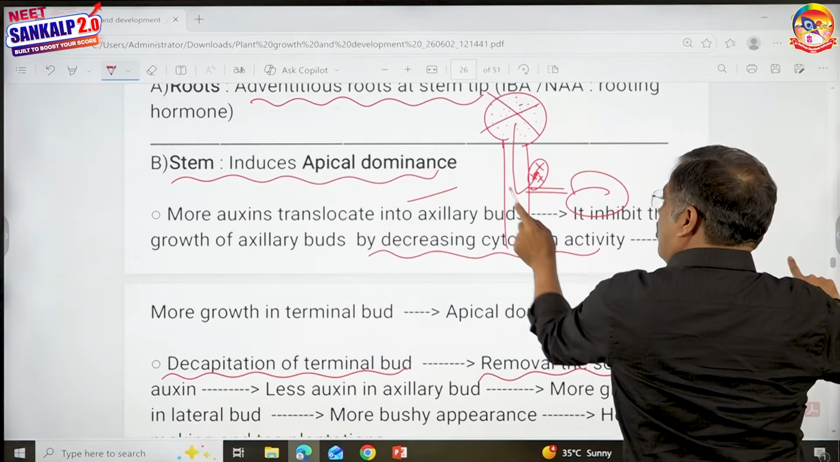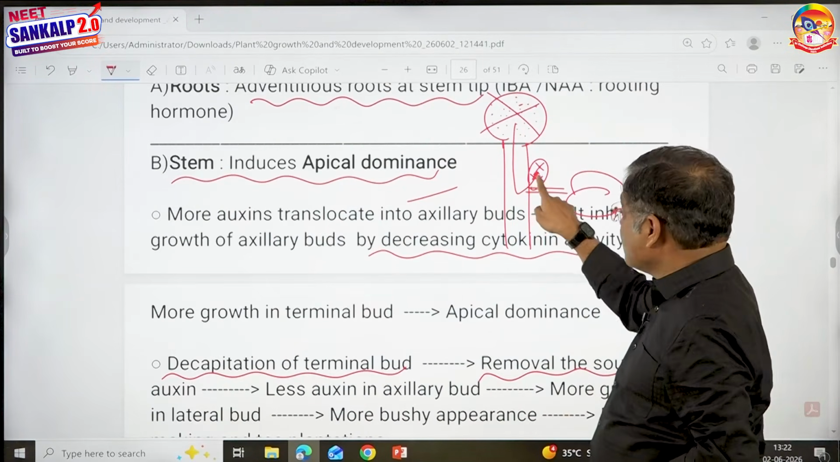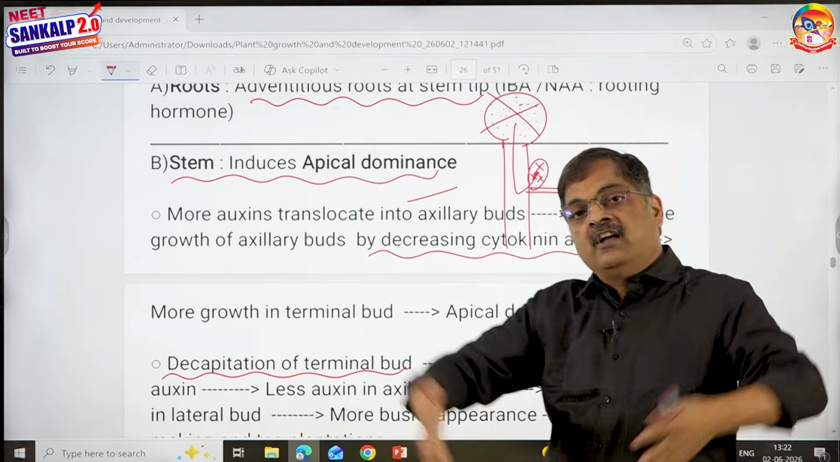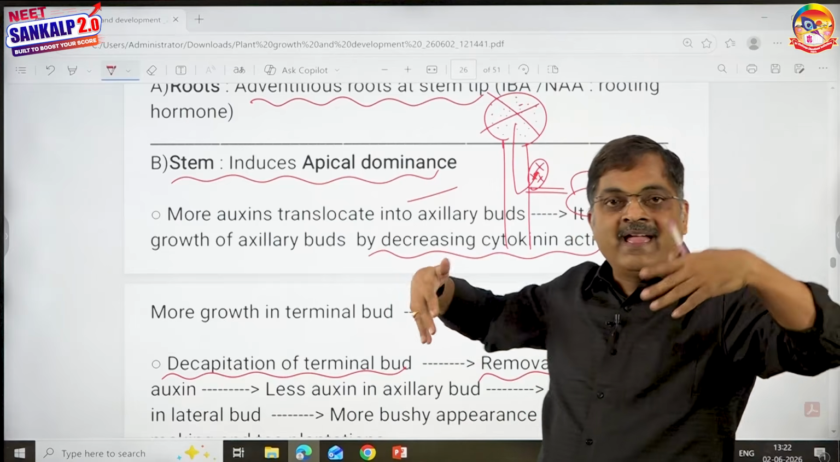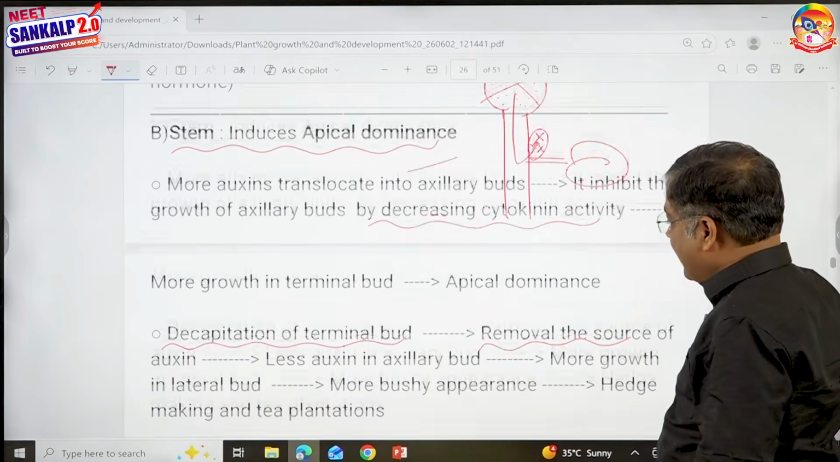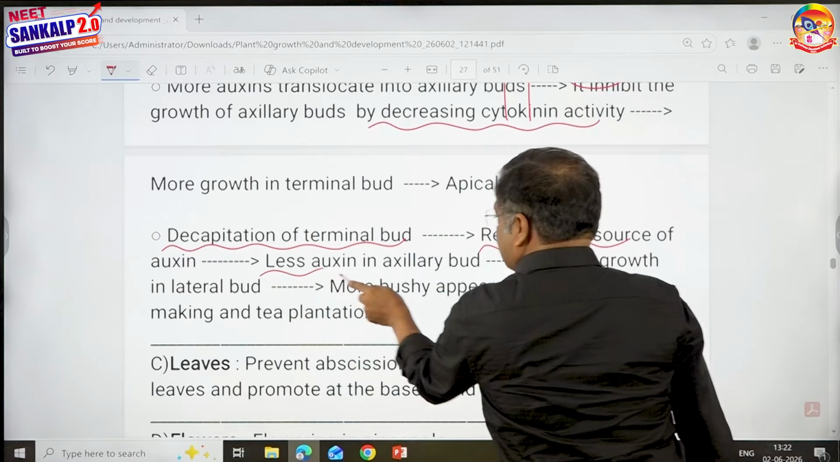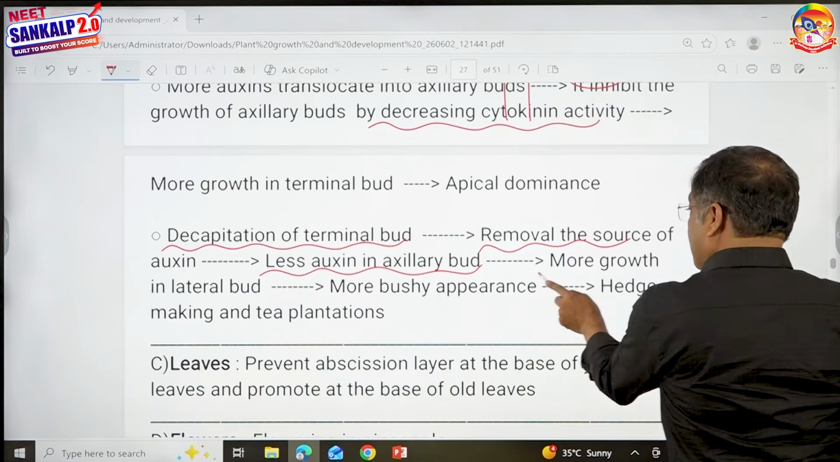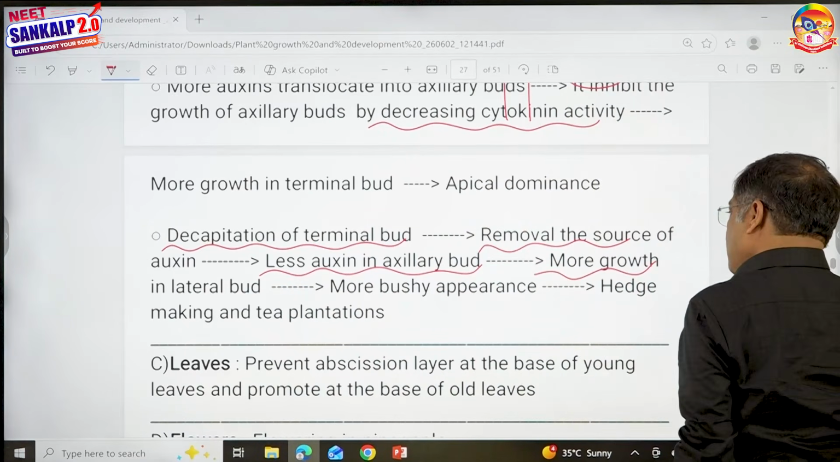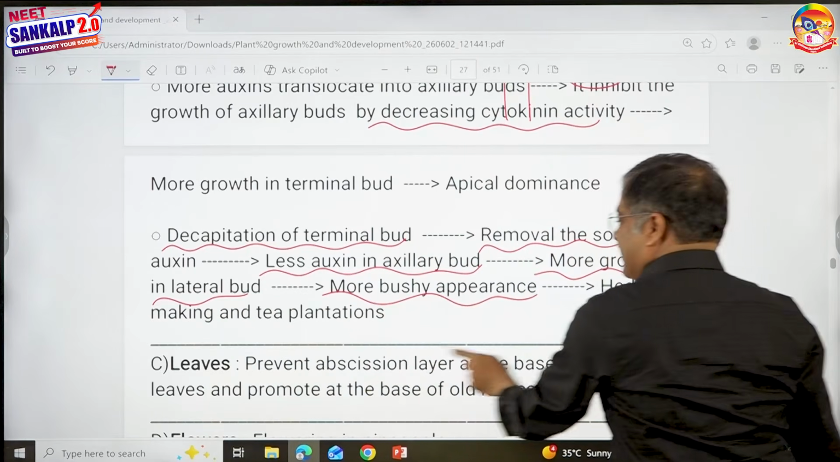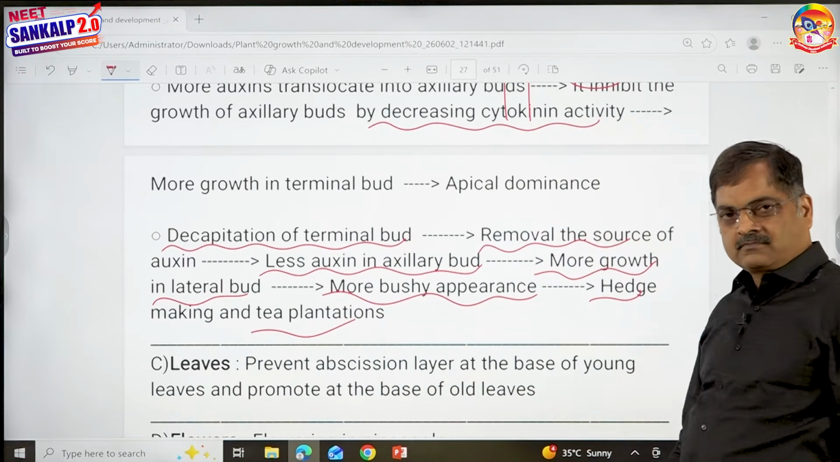So naturally, more auxins will not enter. When more auxins do not enter, the cytokinins are safe. When cytokinins are safe here, they cause more branching and thereby more bushy growth or hedge making. Removal of the source of auxin: when I remove the tip, there are fewer auxins in the axillary buds, more cytokinins, one more way of saying more growth in lateral buds, more bushy appearance, hedge making and tea plantations.